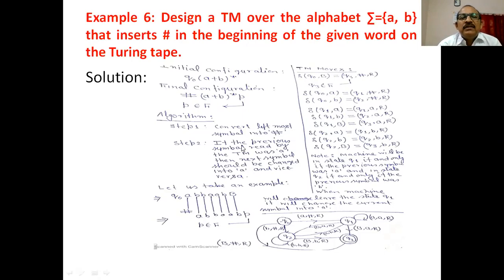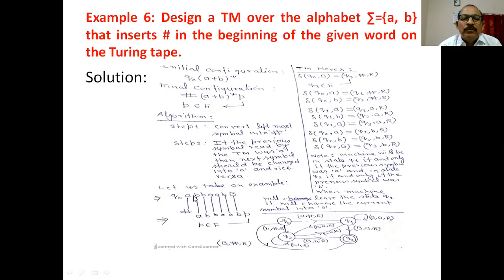Again, I am repeating: convert the first symbol, it may be A or B, into the hash symbol. Next step of the algorithm, if the previous symbol read by the Turing machine was A, then the next symbol should be changed into A and vice versa. Is it clear? Now, let us see. The machine starts from state Q0. If A is encountered, change into hash.